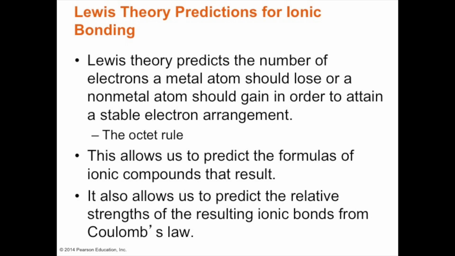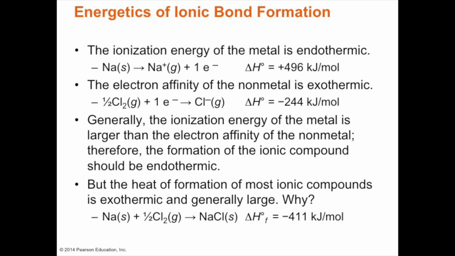And Lewis theory predicts this correctly and allows us to predict the relative strengths of the ionic bonds based on Coulomb's law. So when we look at the energy involved in ion bond formation, when sodium is ionized to the gaseous state and loses an electron, it takes around 496 kilojoules per mole to release that electron.